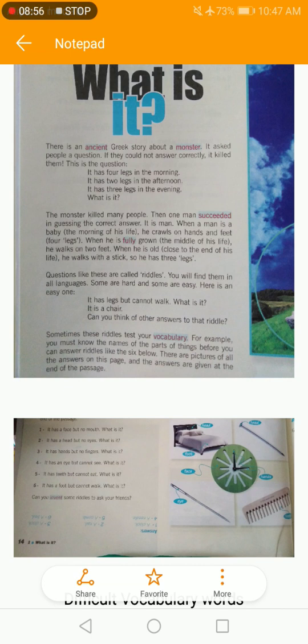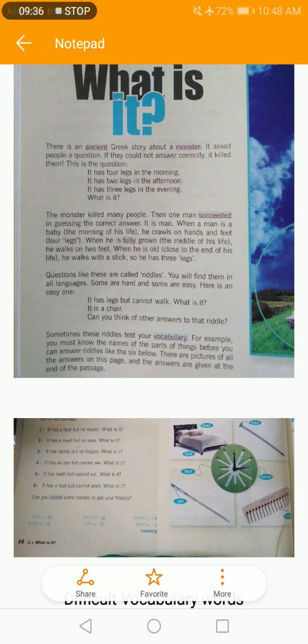It has a face but no mouth. What is it? Okay, look at the picture. Which one has a face but no mouth? Look at the clock. It has a face but no mouth. So it's a clock. Okay, look at the second one. It has a head but no eyes. What is it? Look at the nail. It has a head but no eyes. So it's a nail.